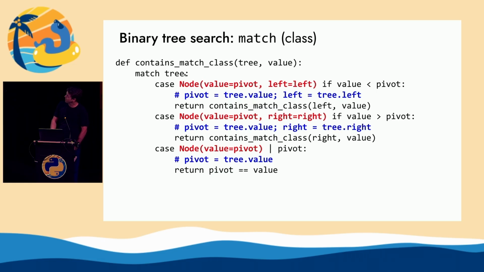So it's like, hey, if the tree is equal to a node that was built this way, so a node that was built with a value equal to pivot and the left is equal to left, then assign pivot to tree.value and assign left to tree.left, this attribute. That's what it's doing. So it's like, if it were built this way, then pull these values out, please. So it's almost like running things in reverse. It's almost like running the code backwards.